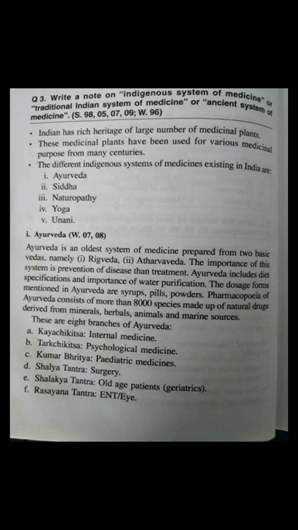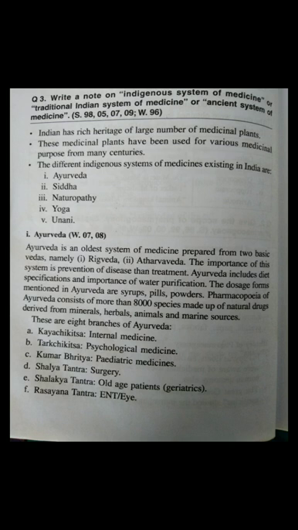The dosage forms mentioned in Ayurveda are syrups, pills, powders. Then the pharmacopoeia of Ayurveda consists of more than 800 species of natural drugs derived from minerals, herbals, animals, and marine sources. Okay. Ayurveda is the oldest system of medicine, and it is prepared from the two Vedas: first is Rigveda and Atharvaveda.